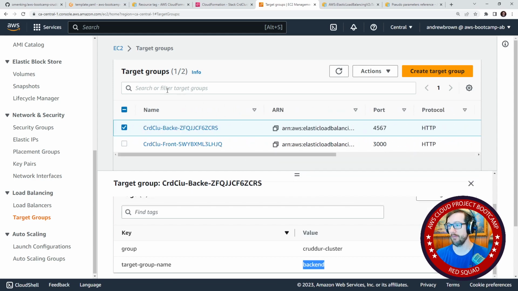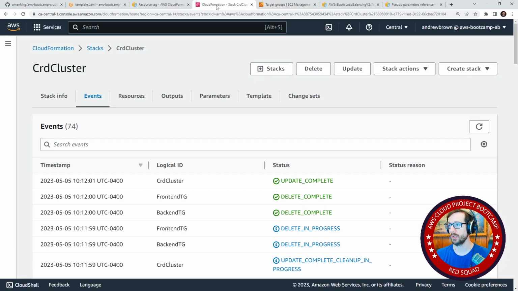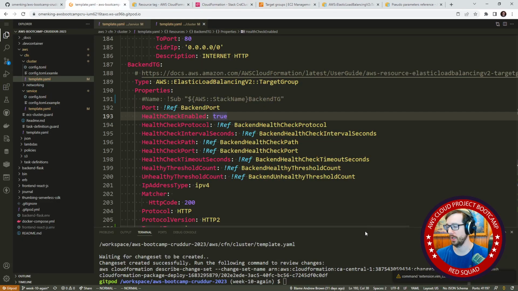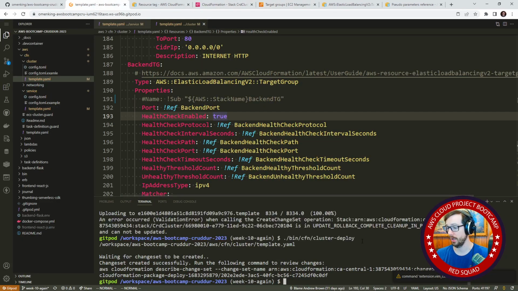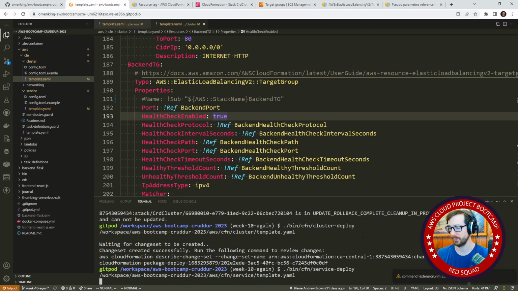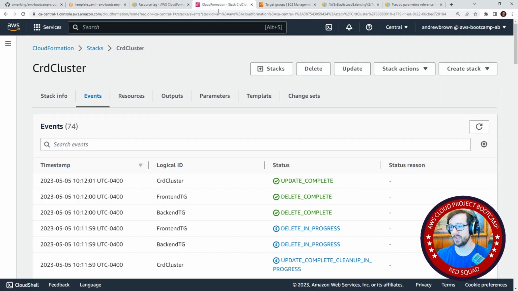But anyway, so we have our new load balancer set up. What we can do is now go back over to our service and try to deploy it again. And maybe this time around it will work. So we'll go ahead and do that. And we'll give it a moment to create the change set.